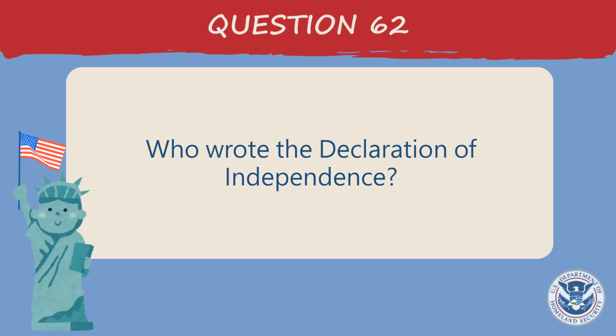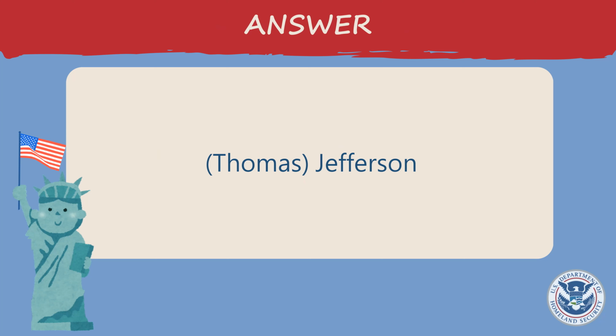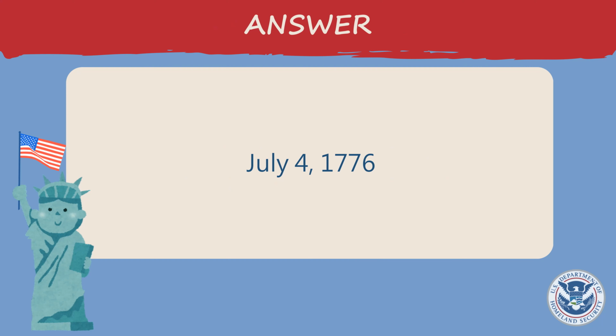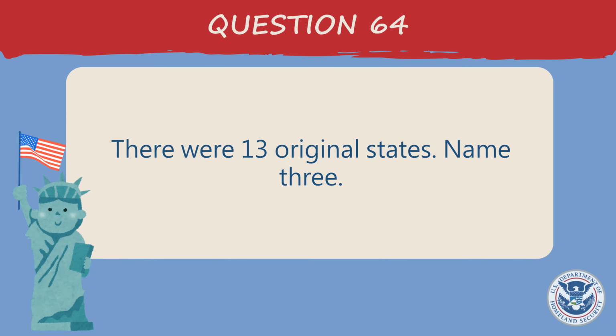Who wrote the Declaration of Independence? Thomas Jefferson. When was the Declaration of Independence adopted? July 4th, 1776. There were 13 original states.